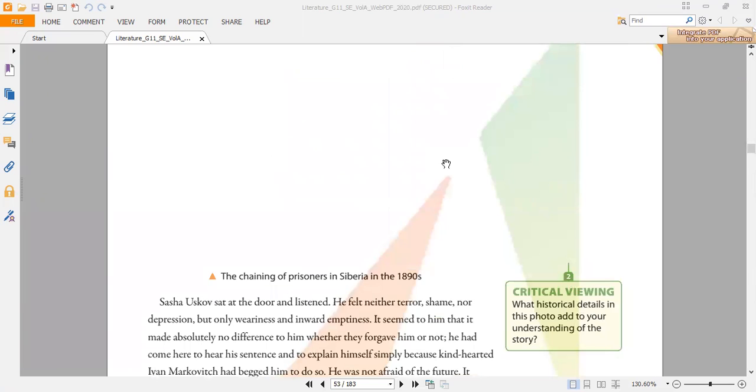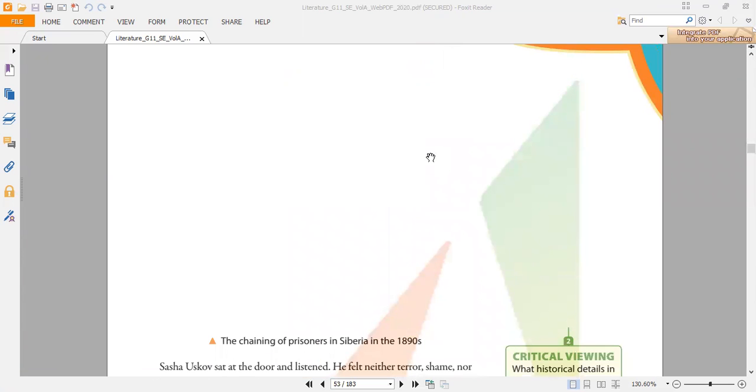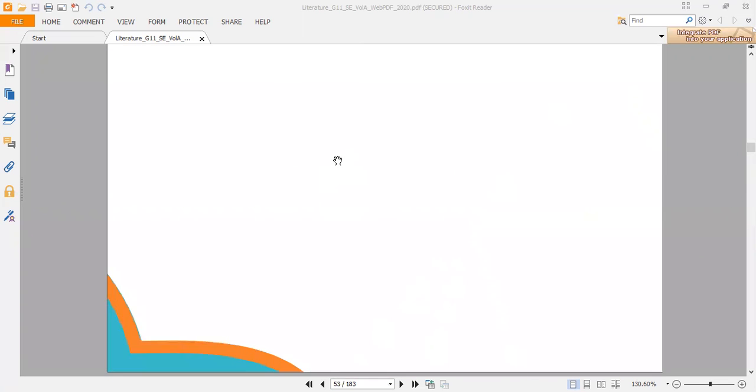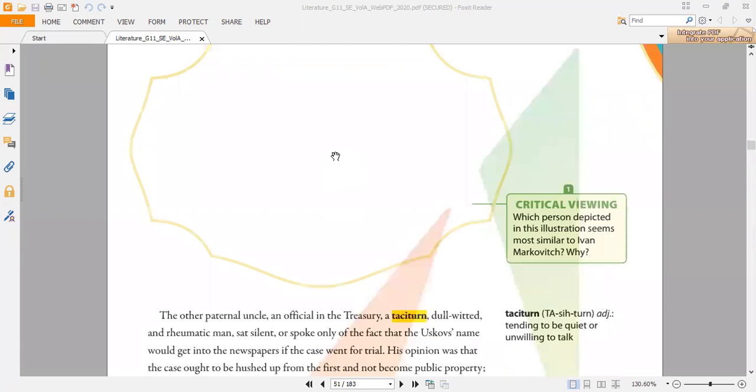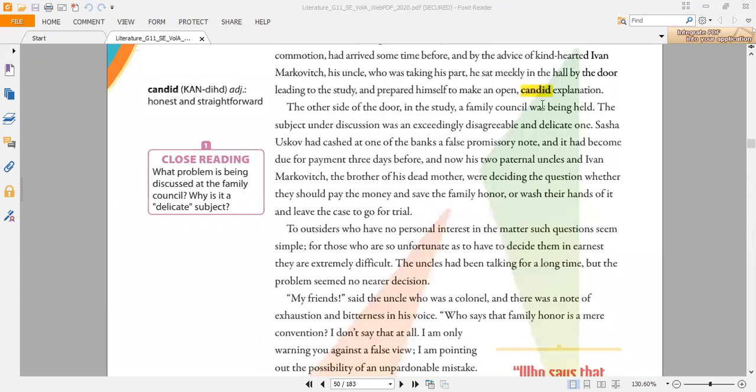Let's look quickly at the very easy vocabulary that has been mentioned in this text, starting from the beginning. And here comes the first vocabulary word. I am just going to bring the vocabulary up so that we can see them. Yes, it is here. Candid. So what's the meaning of candid? Candid means honest and straightforward. So to be honest and a straightforward person, this is called candid, and this is an adjective.